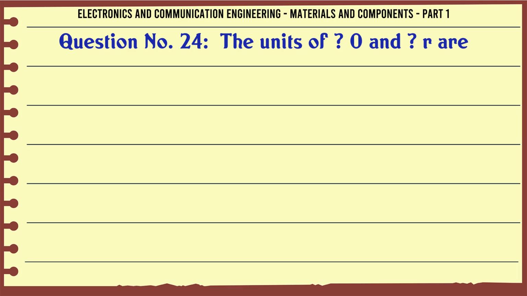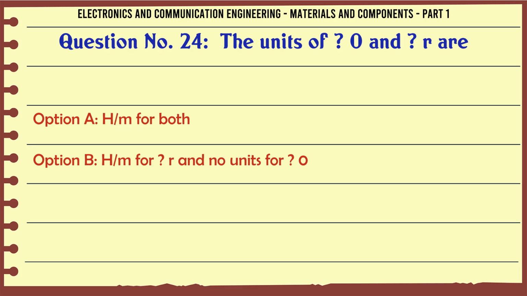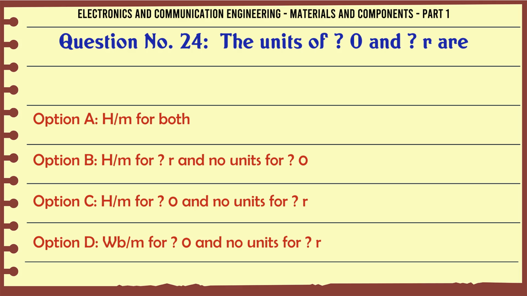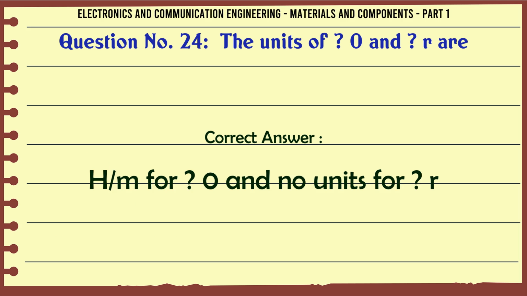The units of μ0 and μR are A. H/m for both, B. H/m for μR and no units for μ0, C. H/m for μ0 and no units for μR, D. Wb/m for μ0 and no units for μR. The correct answer is H/m for μ0 and no units for μR.